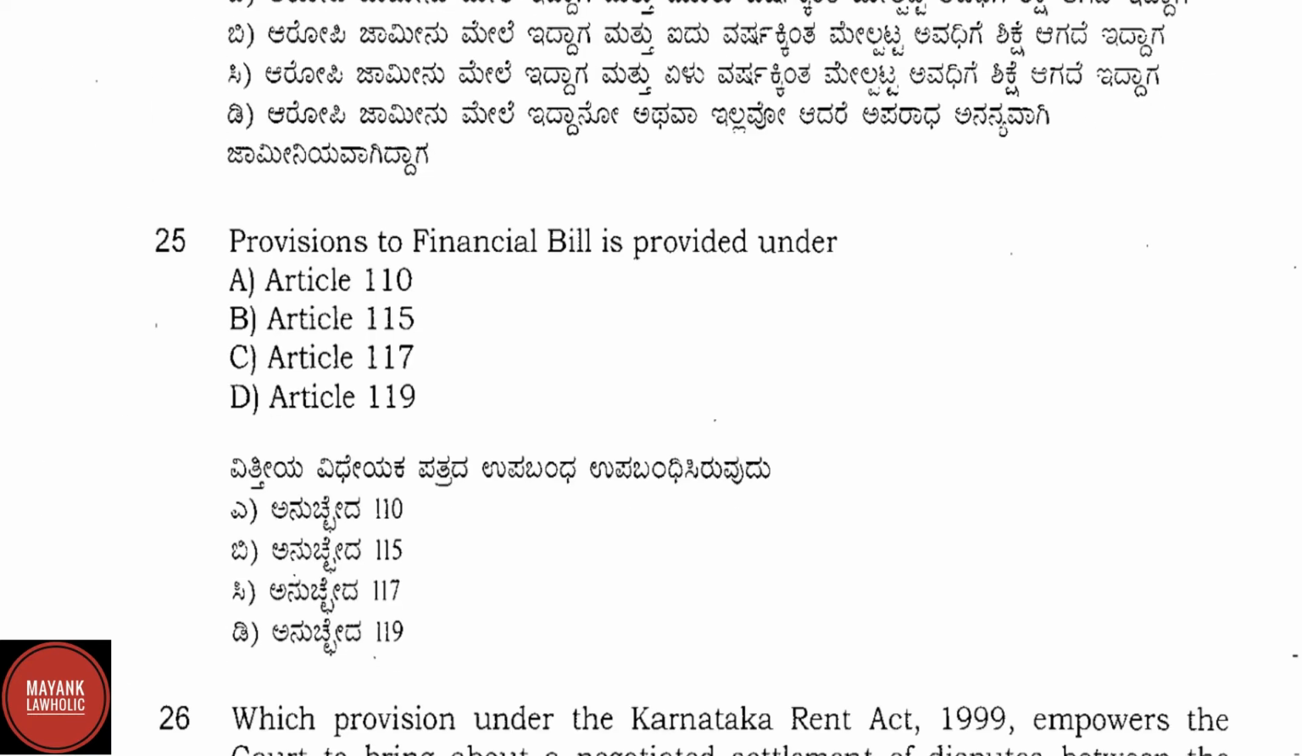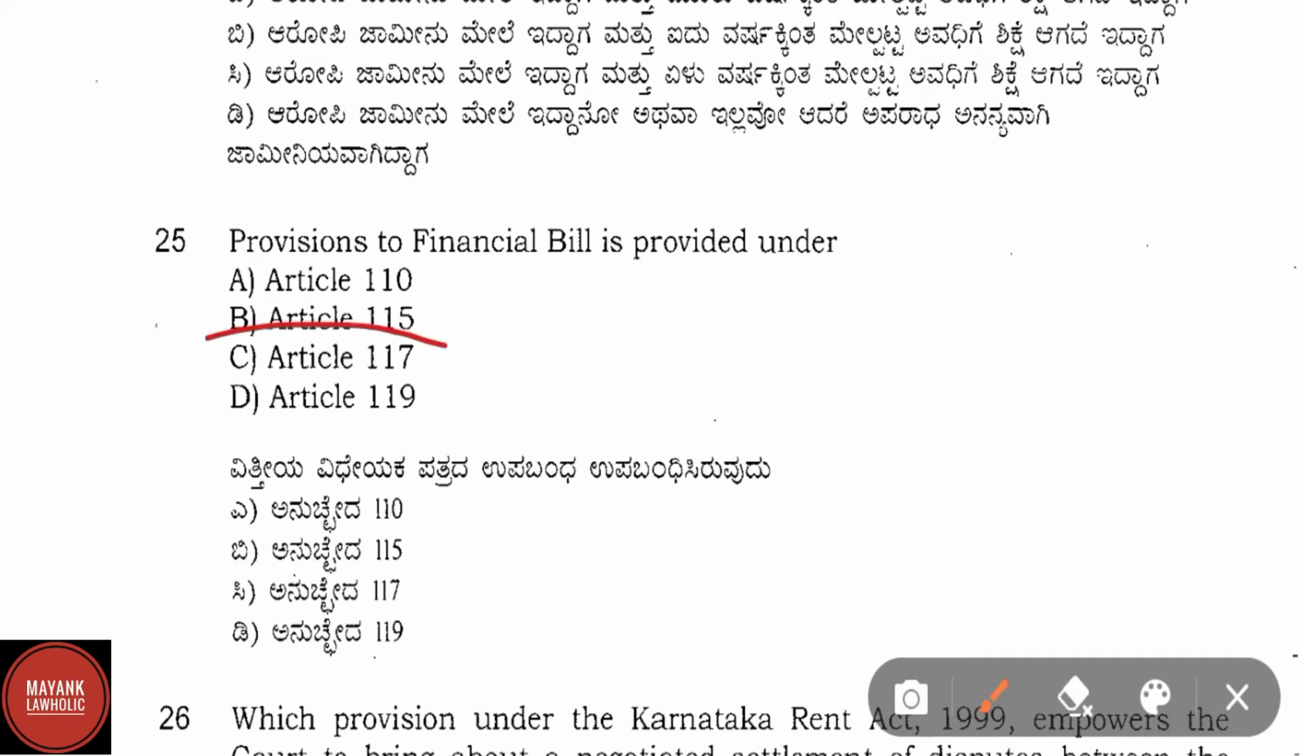Question number 25. Provision to financial bill is provided under. Here the correct answer is option C, that is Article 117.